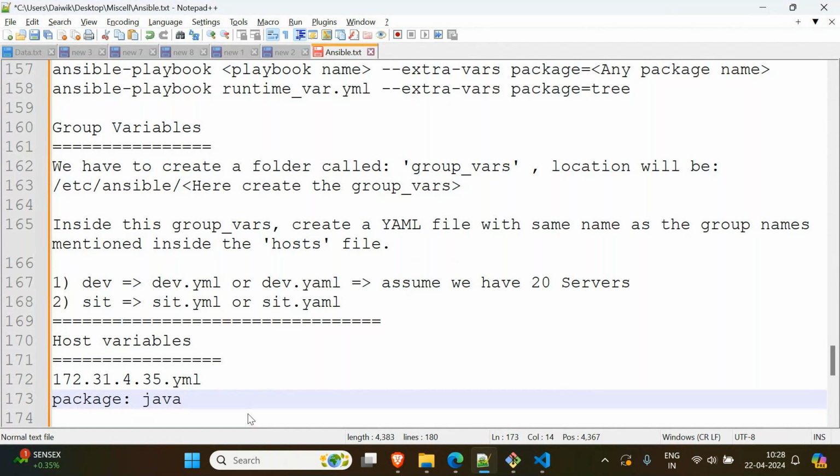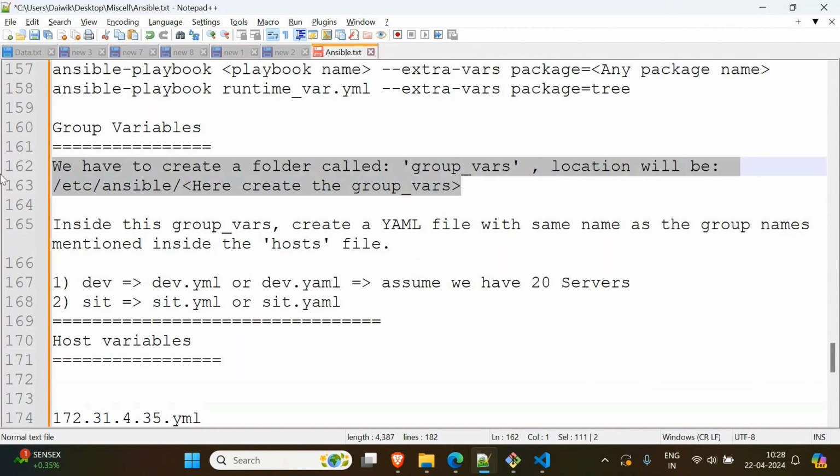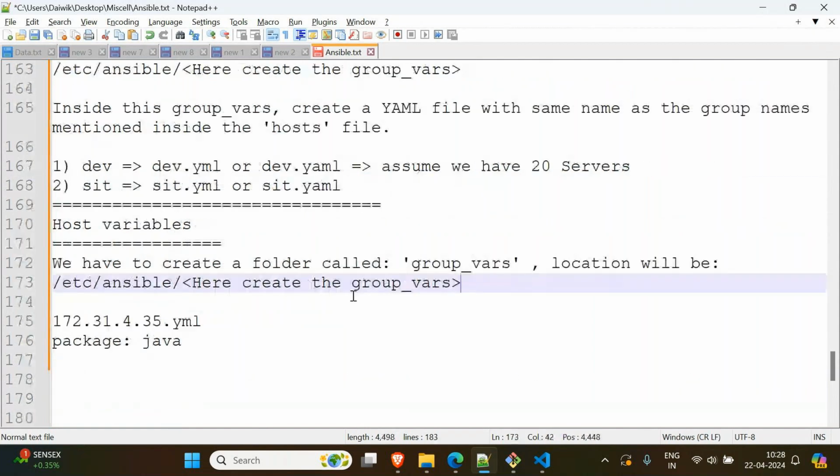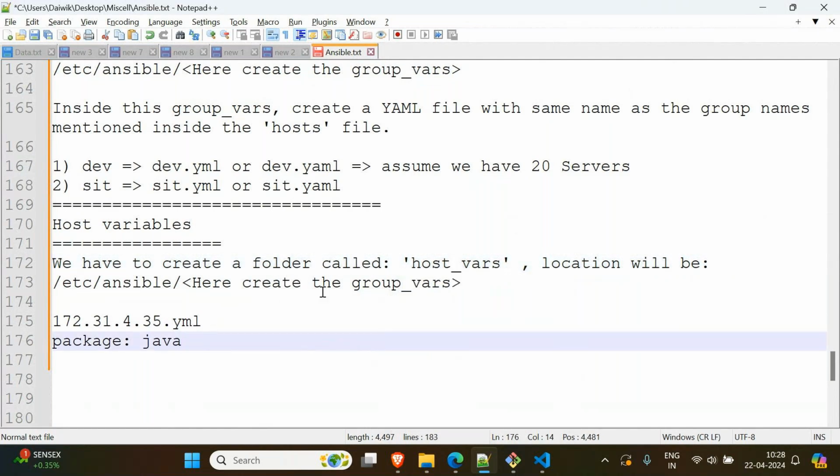So let's see how we create these variables. But one important thing, like group vars, we have to create the same thing. We have to create a folder called host vars. In the host vars only we have to create the file, that is our YAML file. This is the file. Inside here you have to create the host vars, right? Inside we have to create the values.